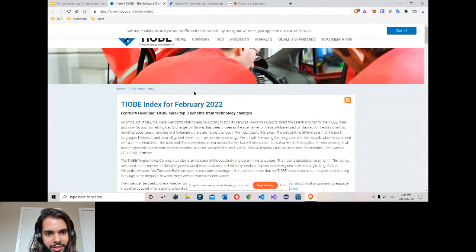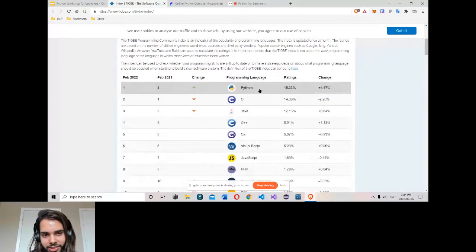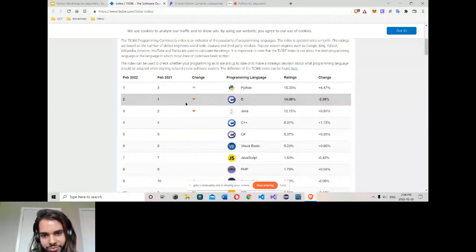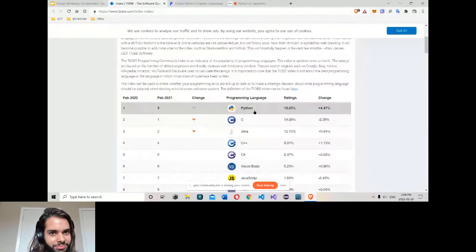The Tiobe index, every month they search for the most popular language. What is the most popular language at this moment? Right now, in February, Python has become the most popular language in the world. Last year it was third, now it's number one. It's more popular than Java, C, every language. So back, now it's the most popular language in the world.